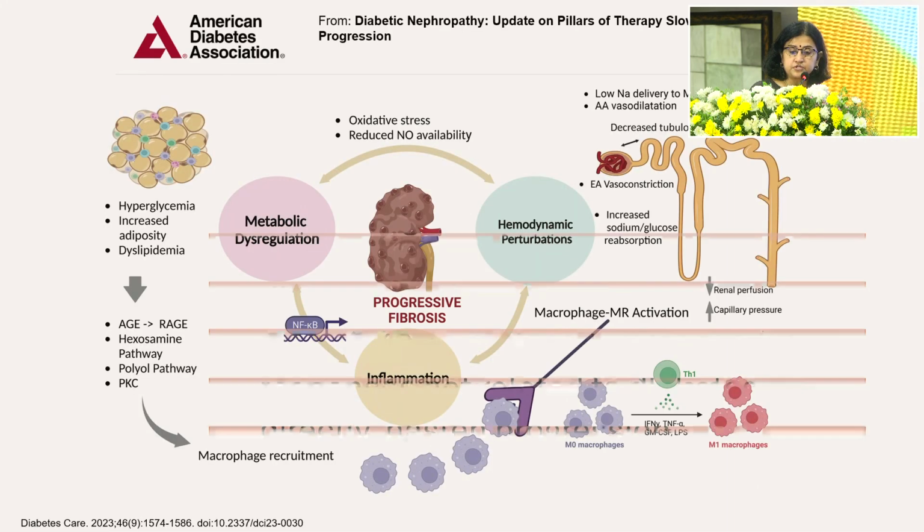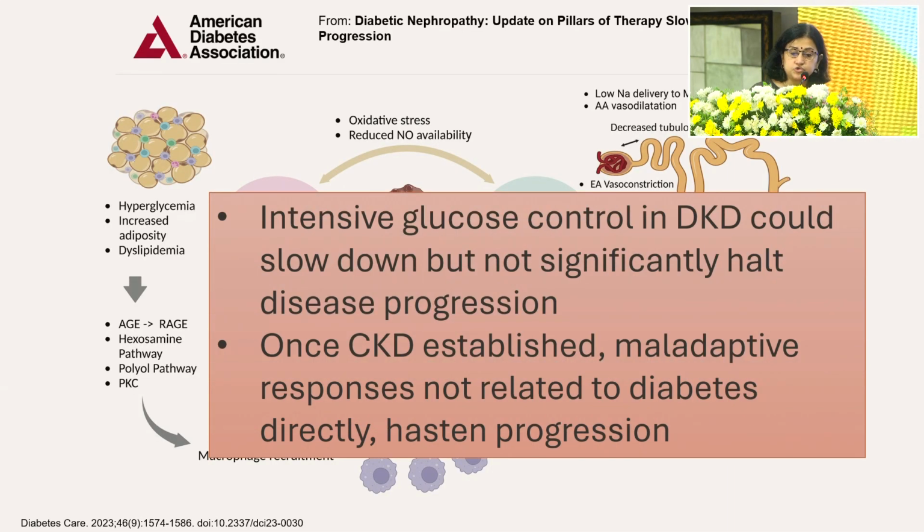Why this is important to know is because intensive glucose control, once a person has diabetic kidney disease, can potentially slow down the progression of kidney disease, but it will not halt progression. This is because those maladaptive responses with respect to the hemodynamic, with respect to the fibrosis changes, cannot be reversed once it is set in place.